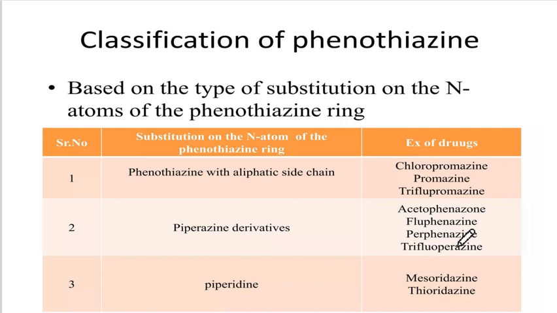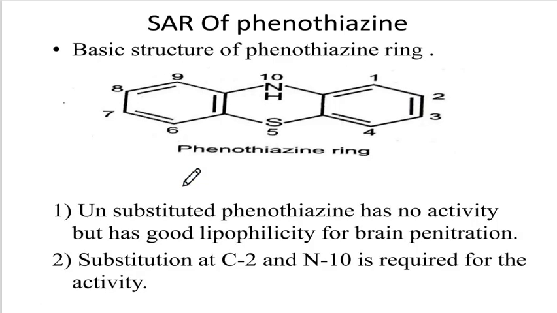Now let's see the major part of the topic, that is classification of phenothiazine. As I said, phenothiazine can be classified on the substitution at the N ring. Okay, substitution at the N ring means if this is your phenothiazine ring, the substitution will be here.